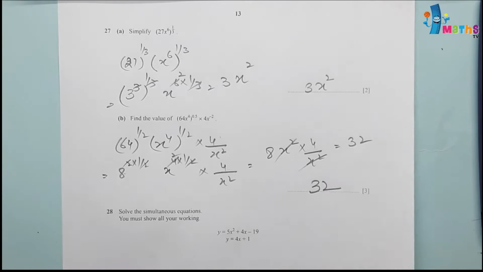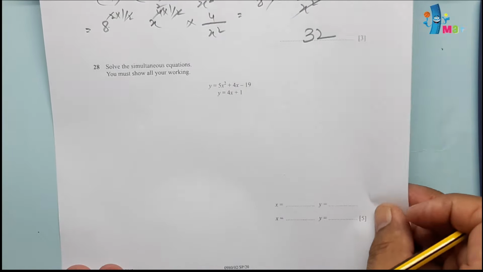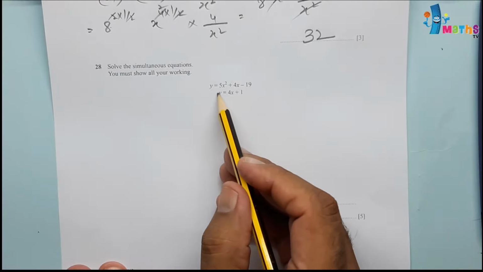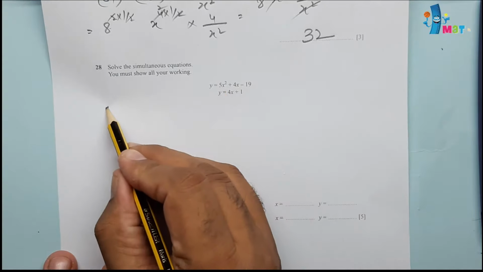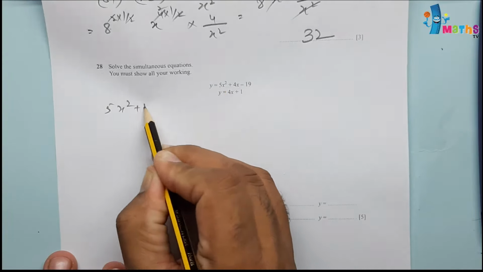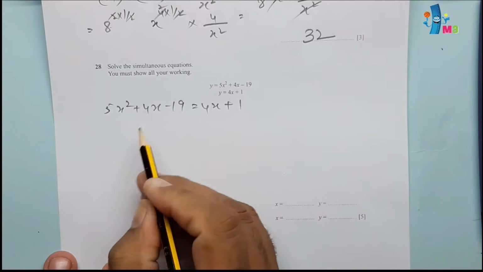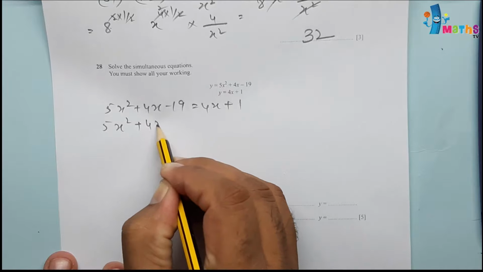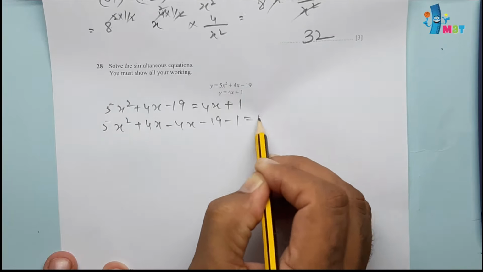Then the simultaneous equation. We have to solve this given simultaneous equation, and basically we can equate them. Y is on both sides, so we can write 5x squared plus 4x minus 19 is equal to 4x plus 1. We shift everything to this side: 5x squared plus 4x, minus 4x, minus 19 minus 1 is equal to 0.